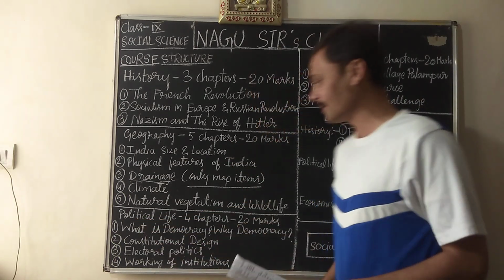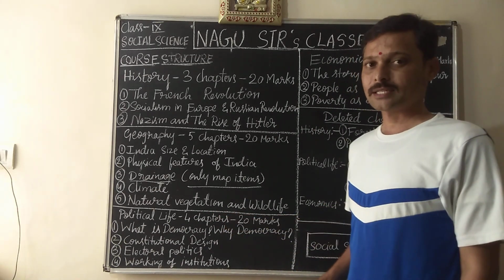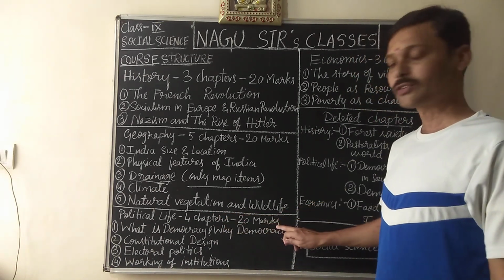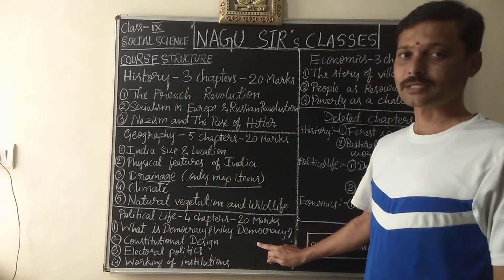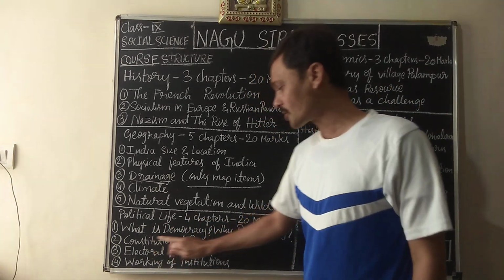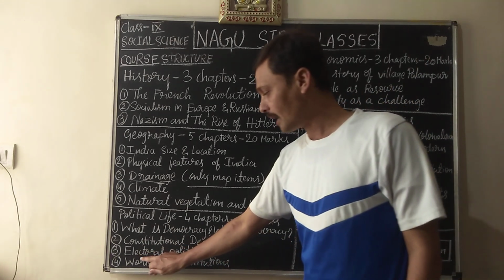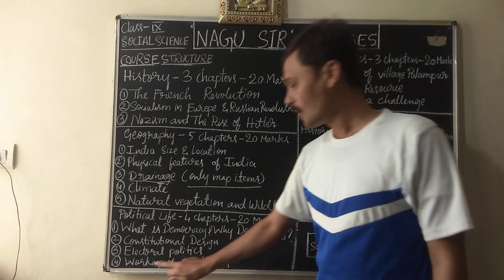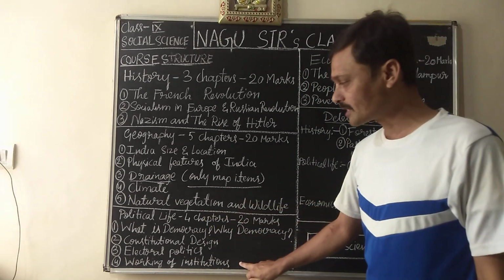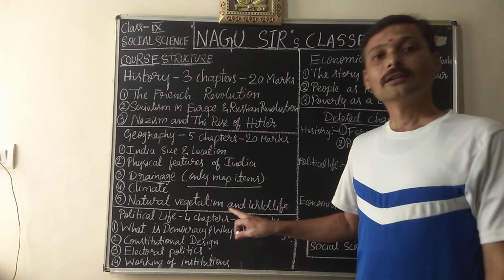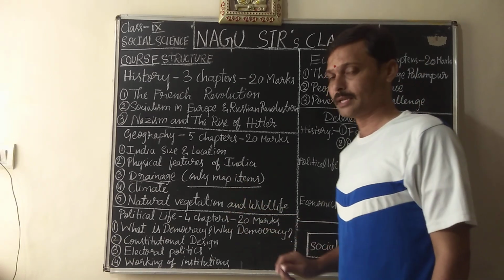In political life, 4 chapters, 20 marks. What is democracy? Why democracy? Constitutional design, electoral politics, working of institutions. These are the 4 chapters you will study for 20 marks for the annual examination.